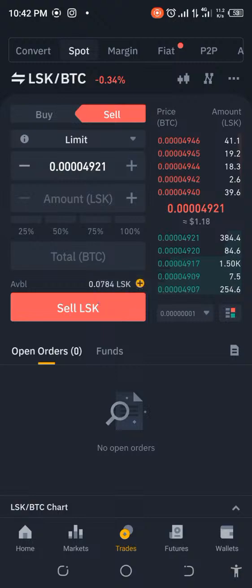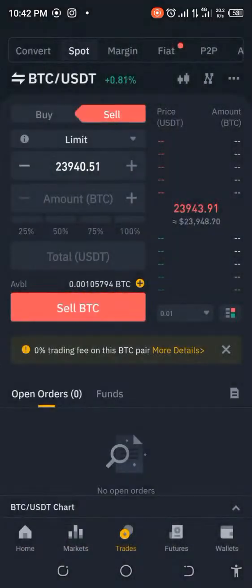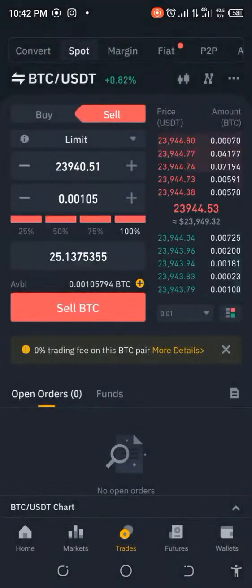Okay, so now I'm just going to go back. I hope I made the right decision. I'm going to sell this back. Yes, I made a profit. So let's go ahead and do this. One to go.